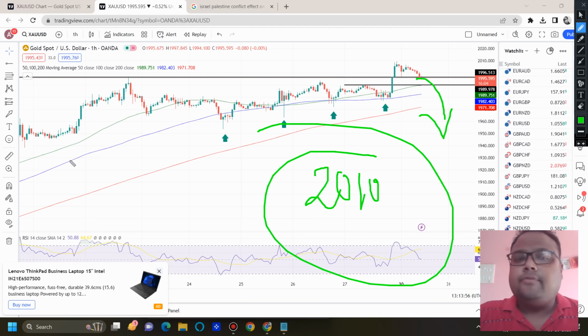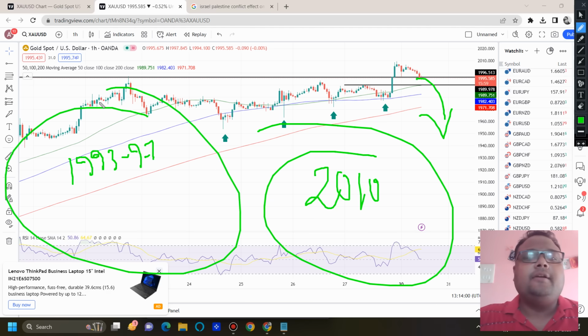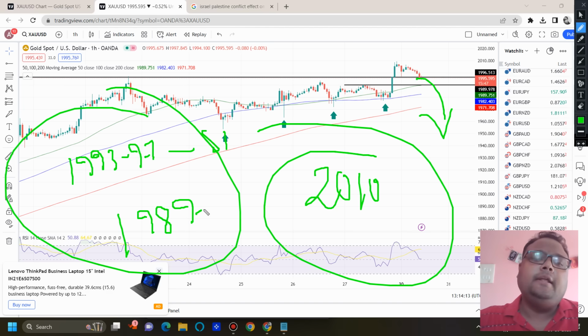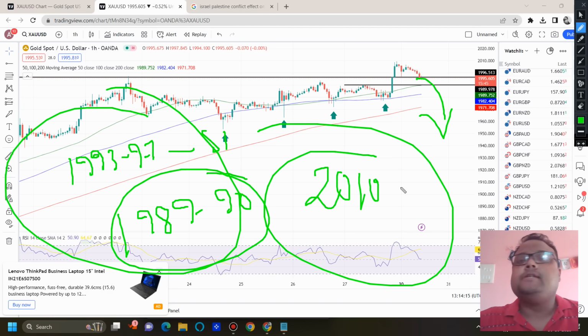So in that case, the first support is around 1993 to 1997, and the reason is that we have previous resistance around this area, so this should be our first support. The second support is around 1989 to 1990. This is our second support on the chart of gold. So if the market bounces from these particular areas, we can easily go for a buy position.